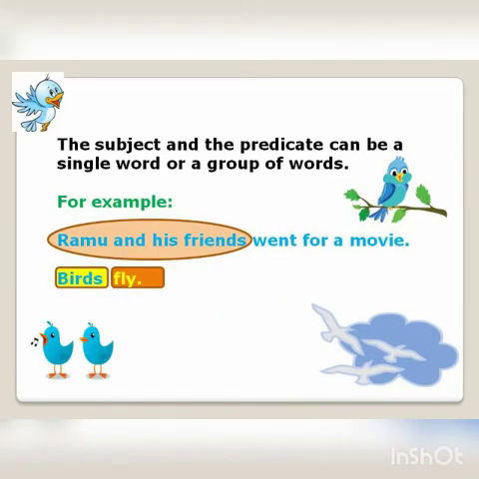The subject and predicate can be a single word or a group of words. Now look at this first sentence. Ramu and his friends went for a movie. Now as you can see, the subject is Ramu and his friends. Is it a single word? No, it is a group of words. In the second sentence, birds fly. Birds is the subject and fly is the predicate. In the first sentence, subject is also a group of words, predicate is also a group of words. But in the second sentence, both are single words.